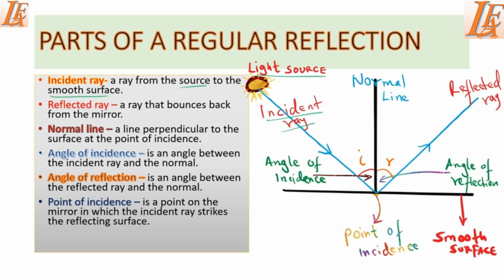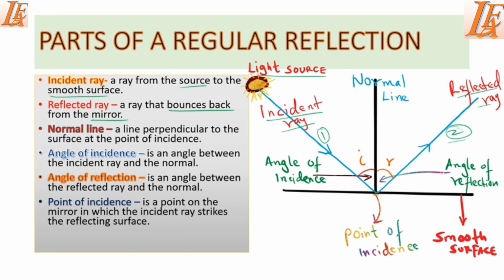Then the second term that we can define is what we call the reflected ray, and we define it as a ray that bounces back from the mirror. So in this case, if we have a mirror here, then the ray which has moved out, this we can call ray 2. If this one is ray 1, this ray 2 is what we call a reflected ray.